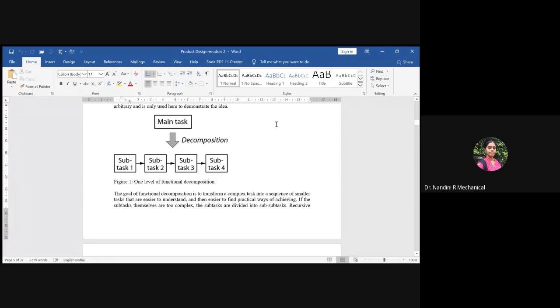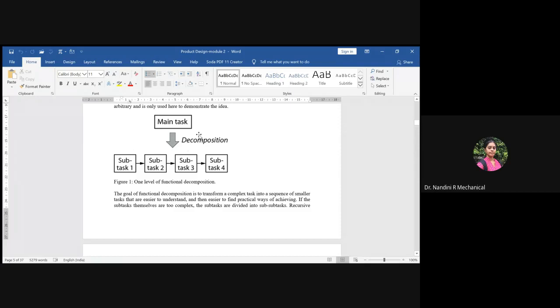One is you have to embed it with a beautiful chassis, and you should see how the ergonomics of the design you are using and how attractive the car design looks, which type of material you are using in order to manufacture the car. So there will be n number of objectives. Each objective will have a huge amount of load to complete, and all the load cannot be done by a single person. For that, you should decompose it into subtasks.